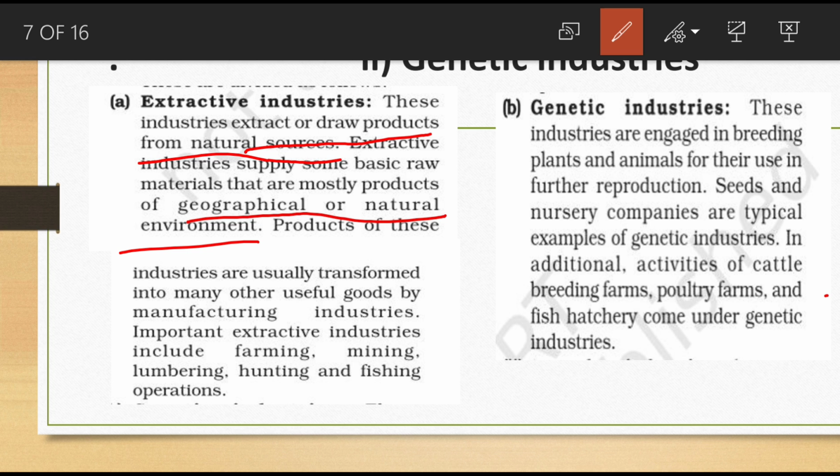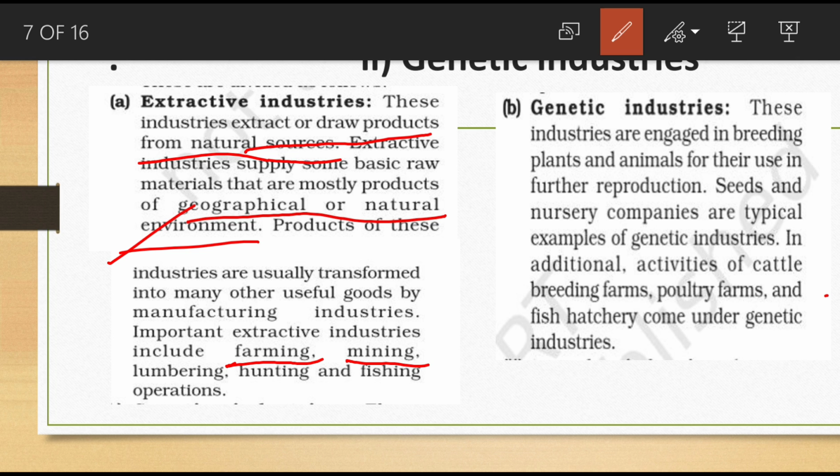The important extractive industries include farming, related with the natural environment. So an example of an extractive industry is farming, and mining also, such as the mining of limestone, then iron ore.